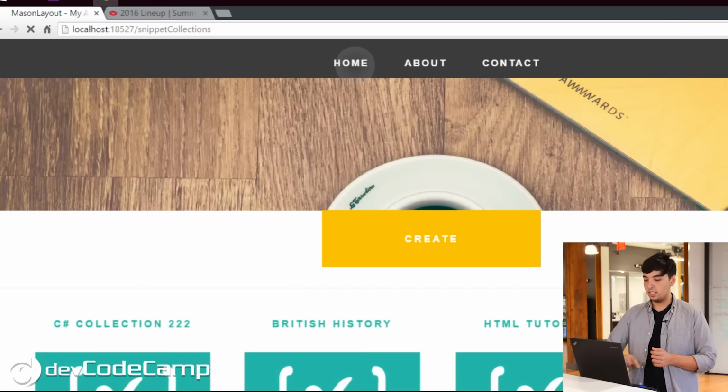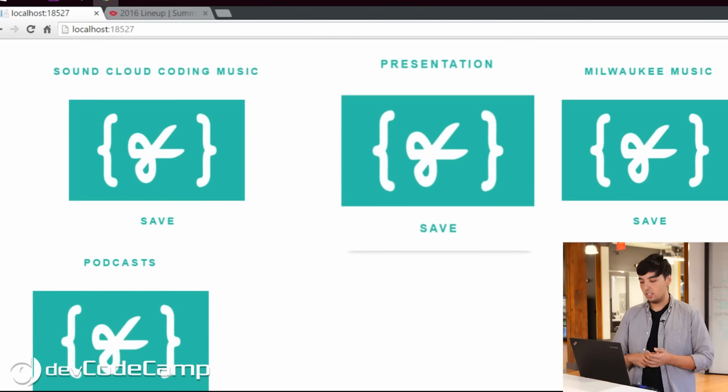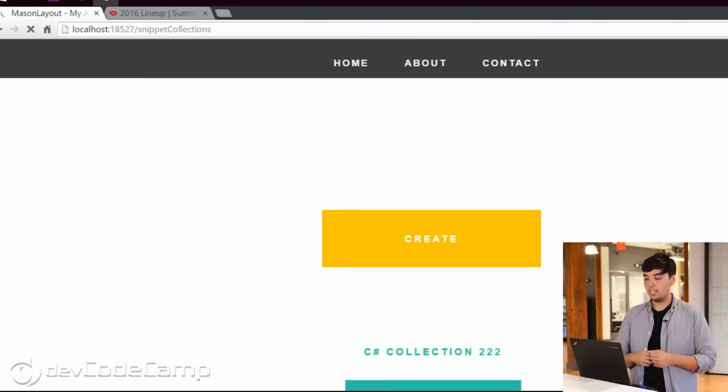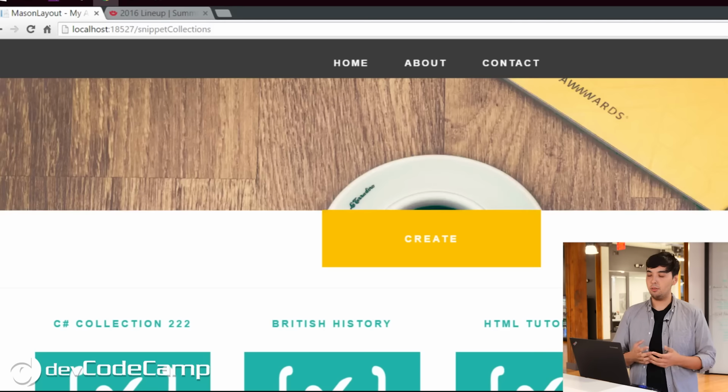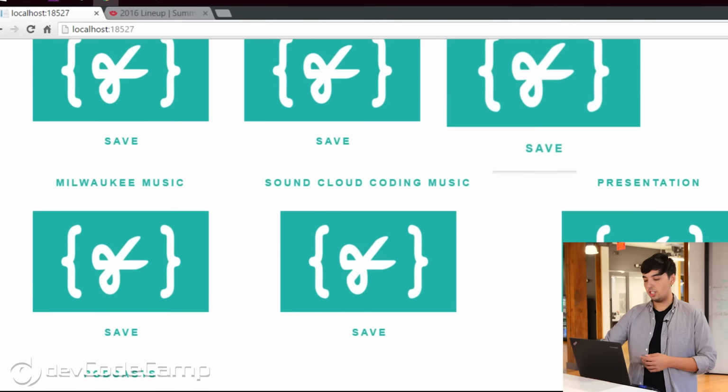And if we go to our home page here, we will find Milwaukee Music here in the bottom corner. And if we save it, it actually creates a duplicate for our own sake, so it might not help us out too much. But we can see on the home page that its position has changed.